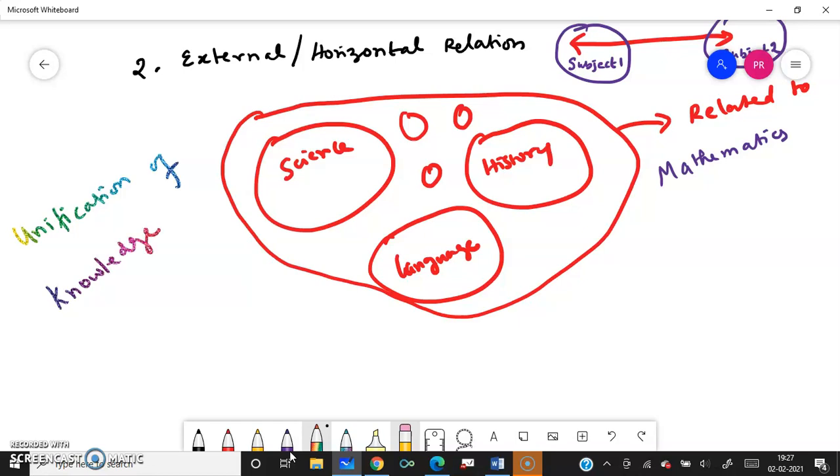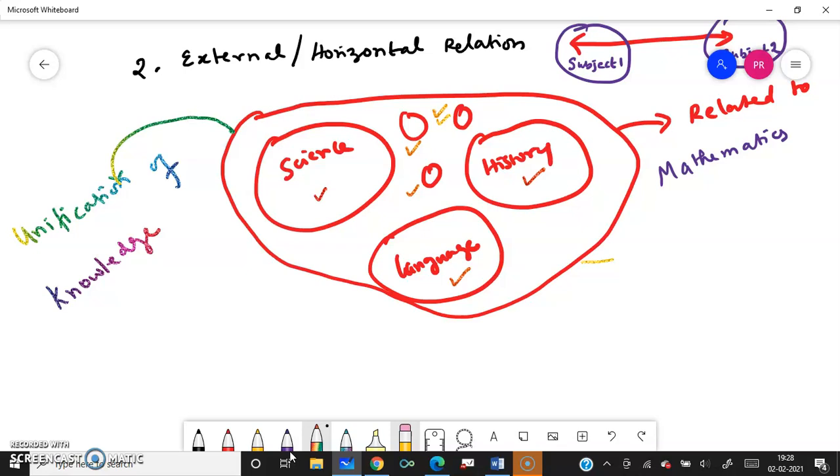All knowledge, whatever it may be, science, history, language, economics, civics, or some other subject, say geography, all these are unified. Some way or the other, they are becoming one and the same.